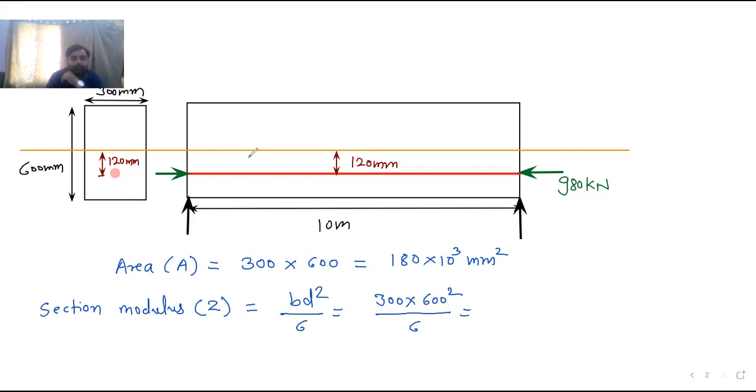Do it quickly on the calculator. Let me know the answer please. Do the fast calculations. 300 into 600 square by 6. You can tell the answer in chat also, no? 300 into 600 square by 6. What is the answer?